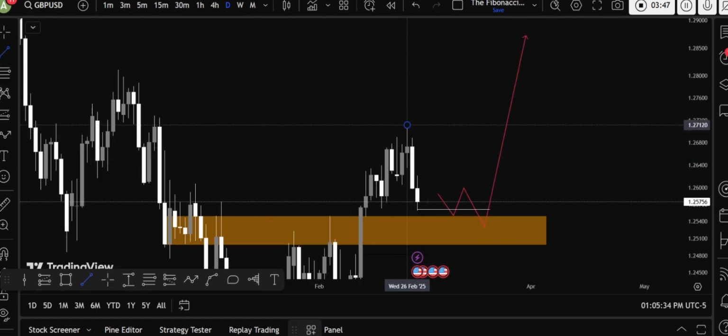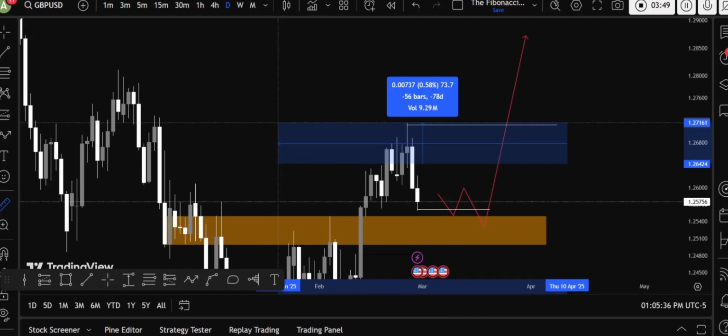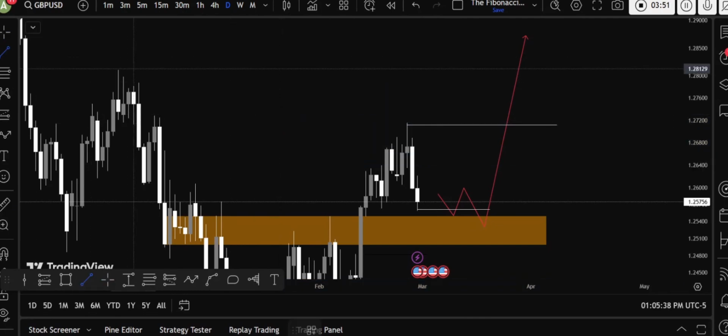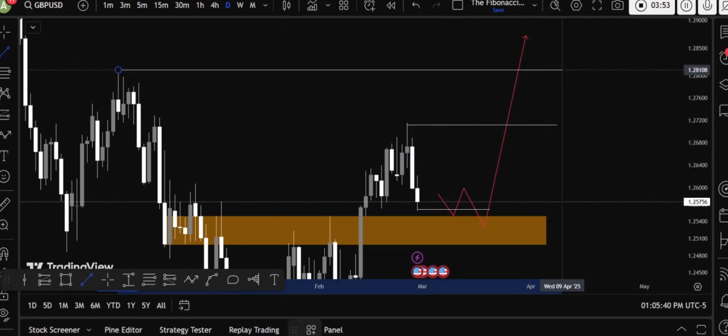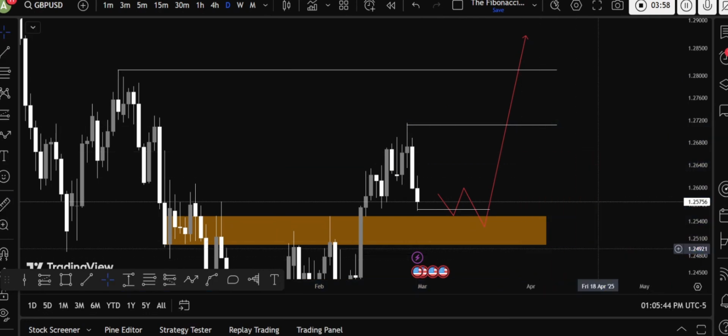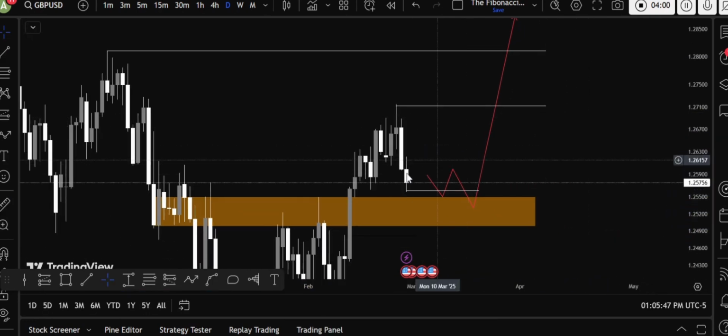So first TP would be here. This is actually the weekly, daily time frame. Yeah, this can be so. It will take time. Maybe next week we will take this high. So Monday would be like continuation, Tuesday could be something like accumulation, and Wednesday could be like the distribution phase or manipulation phase. But yeah, Thursday looks like something extraordinary to me, to be honest.